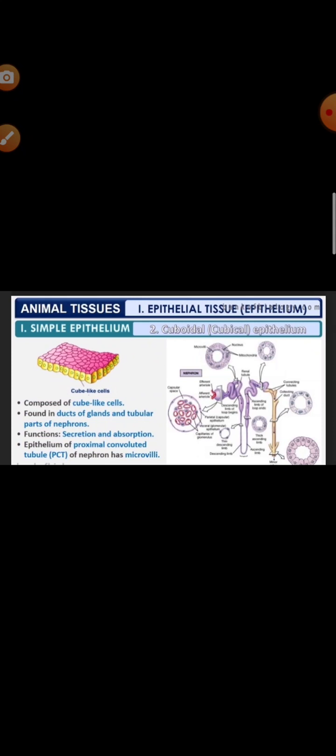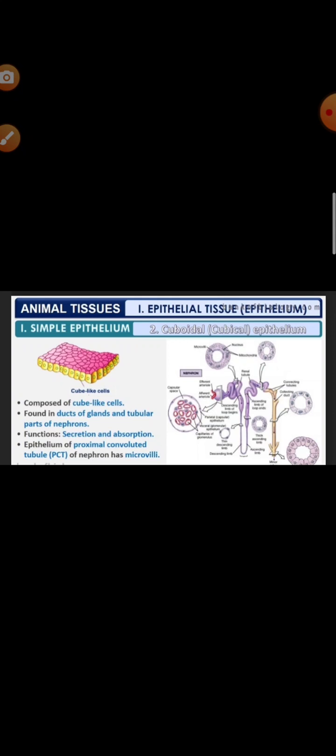Next we will learn about the cuboidal epithelium. From the word cuboidal you can understand that the cells are polygonal in outline in surface view, and cubical in vertical sections. The cells of cuboidal epithelium have absorptive functions, and they bear microvilli on the free surface.